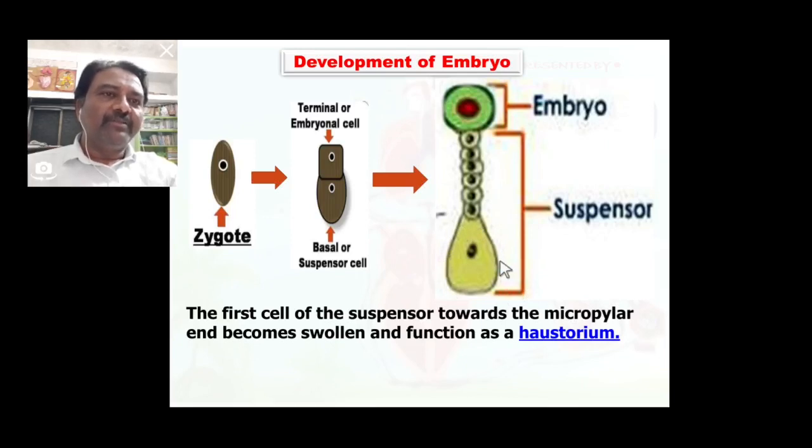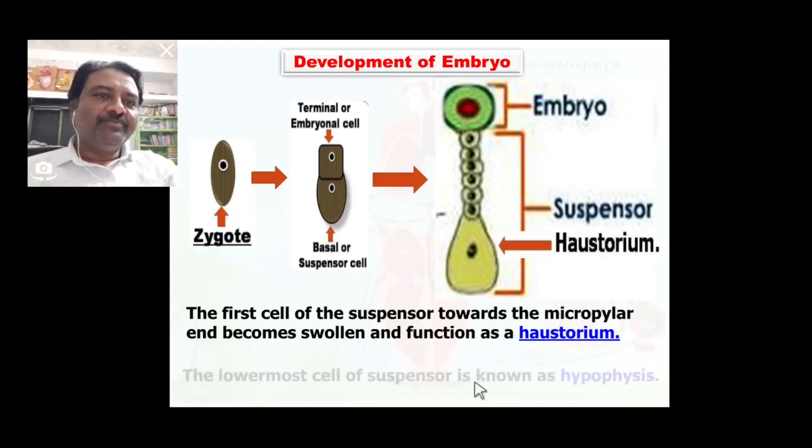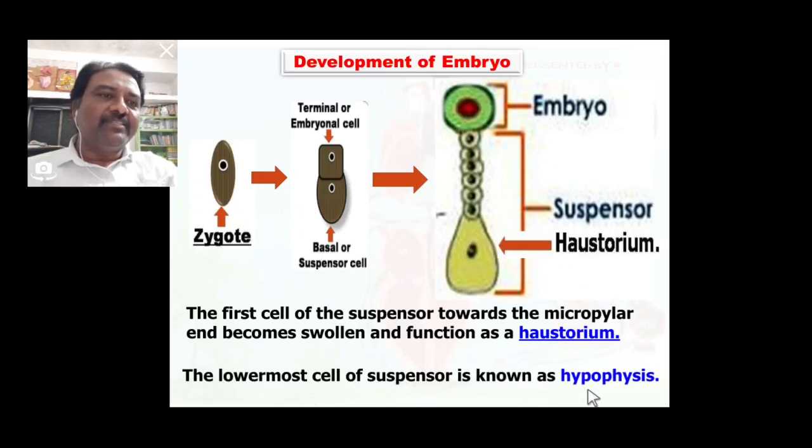Therefore this cell is also called a haustorium and its function is also haustorial. Now the lowermost cell of the suspensor is known as the hypophysis. So this is the hypophysis cell of the suspensor, and this one is the haustorium because its main function is to absorb food material or nutrition.